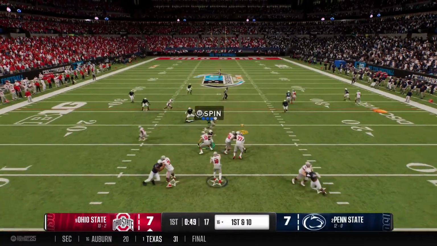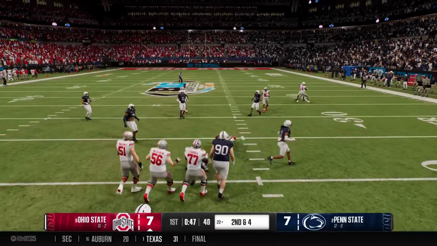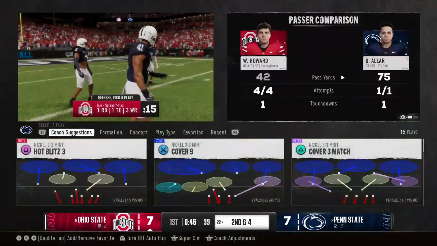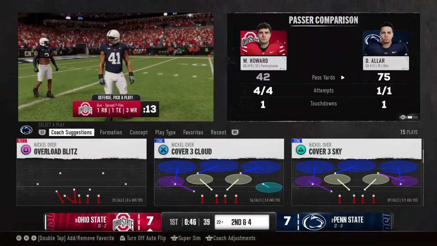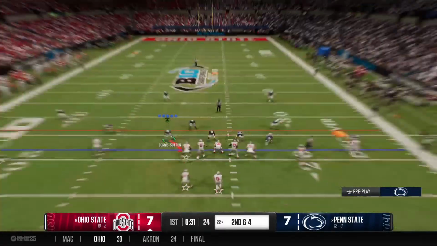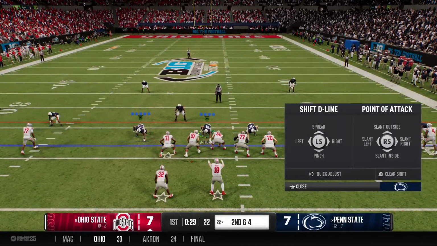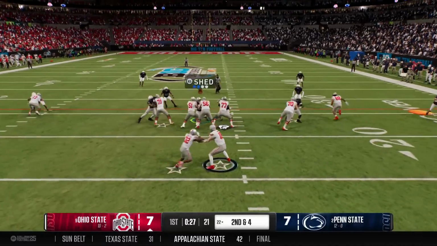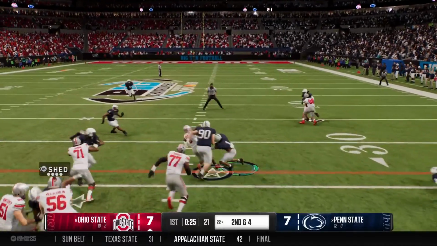First play of the drive, they come out throwing. Grab down the middle. They bring him down quickly, a short pitch and catch to get a little bit closer to the marker. That completion makes it 2nd and medium. Out of the shotgun, he'll hand it off.